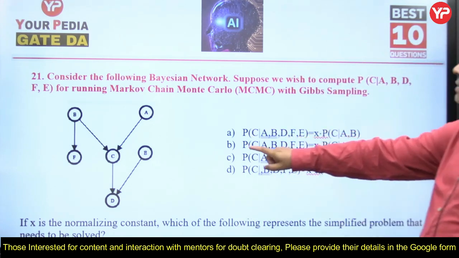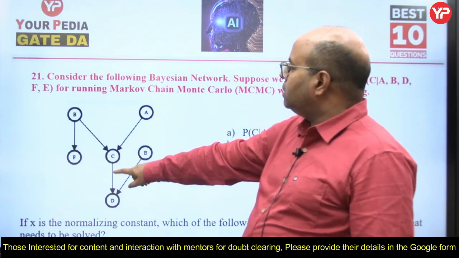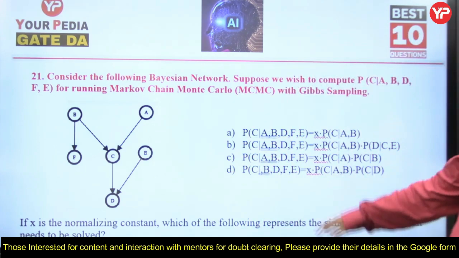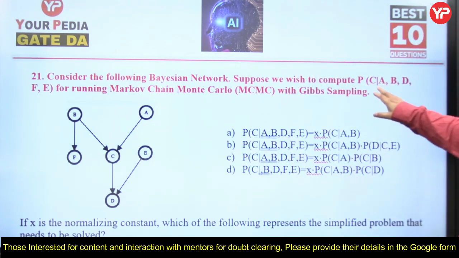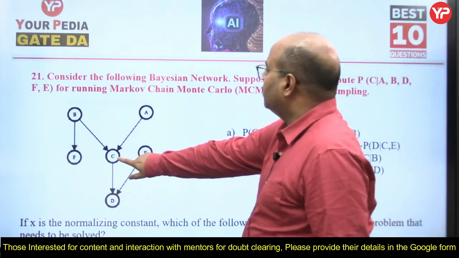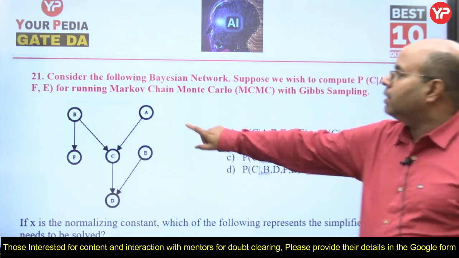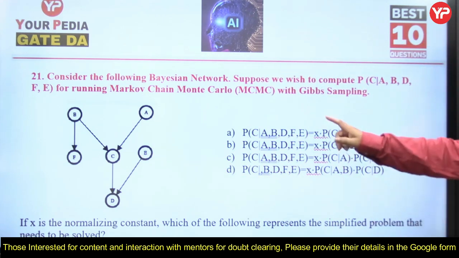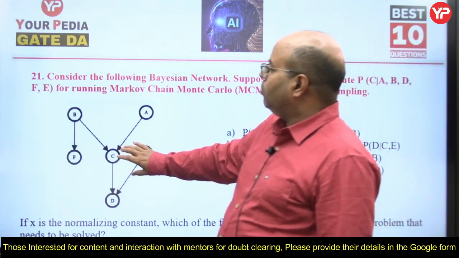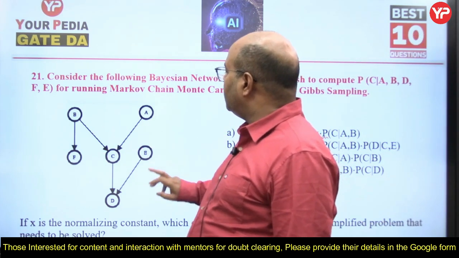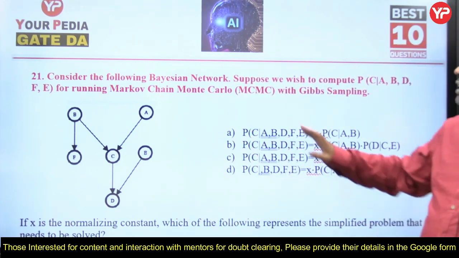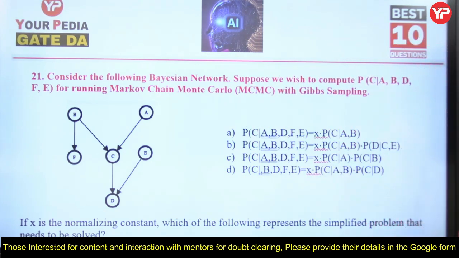Consider the following Bayesian network. This is a Bayesian network, nodes are dependent on each other. Suppose we wish to compute the probability of C over A, B, D, F, E also. So probability of C over all A, B, D, F, E, all the nodes are taken into account, for running Markov chain Monte Carlo, MCMC, with Gibbs sampling.